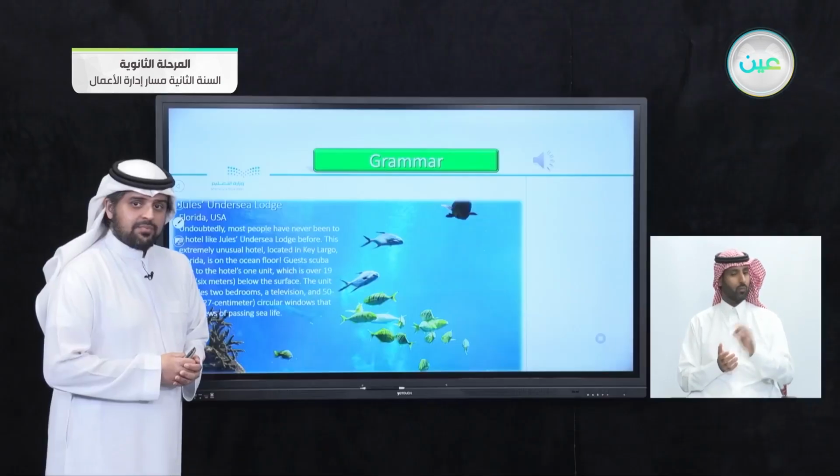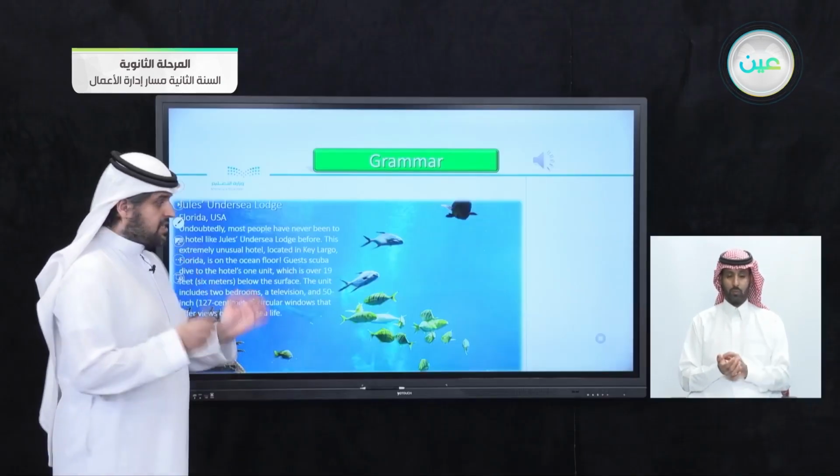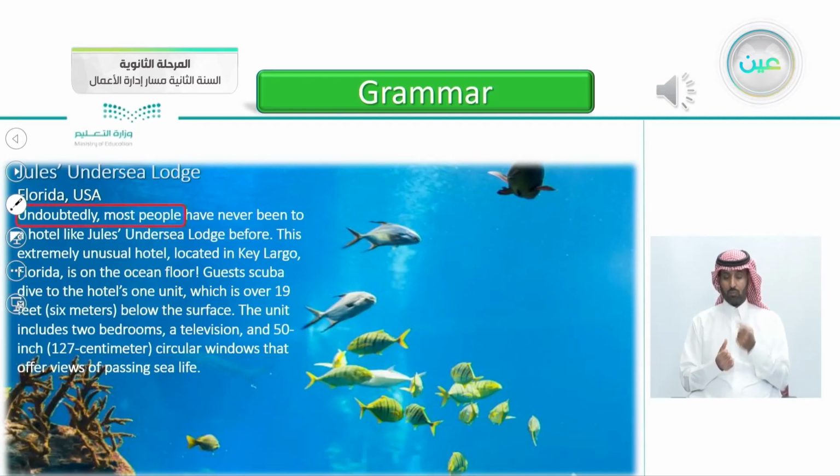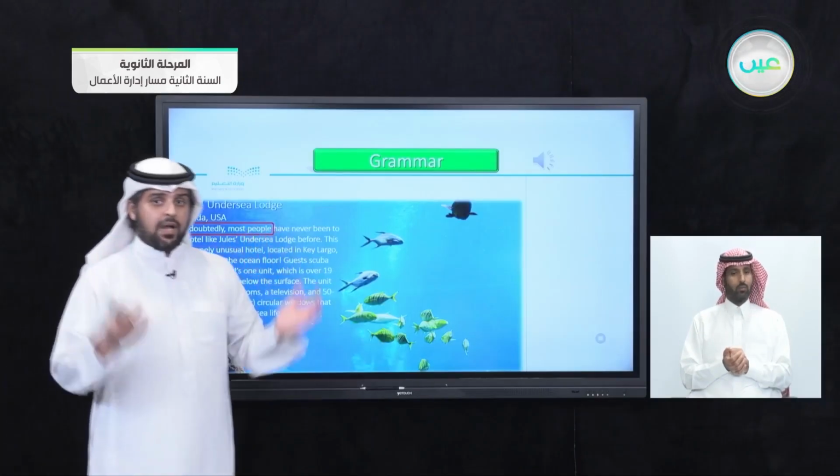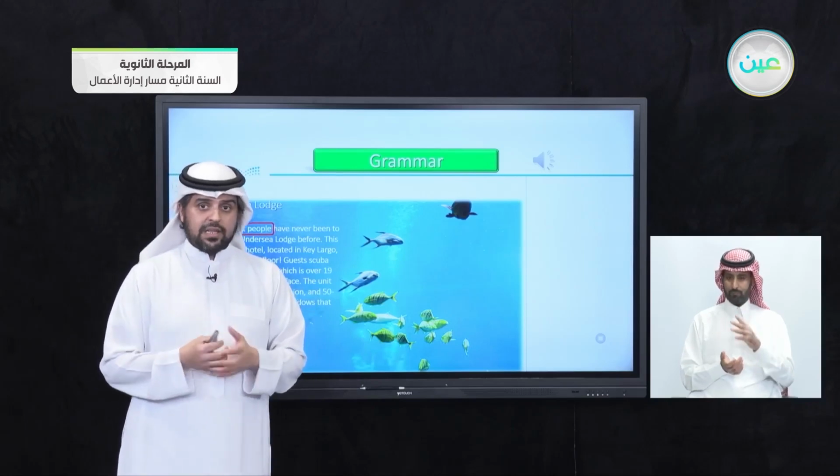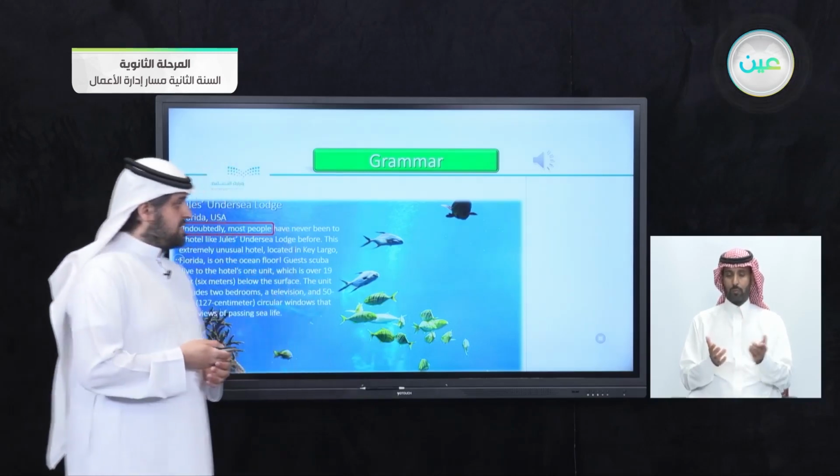So, where's the example here? Yes, that's correct. The first word actually here, undoubtedly. Undoubtedly, most people have never been to a hotel like Jules. So, undoubtedly, which means without a doubt, the attitude of the speaker here is that he is sure about something.